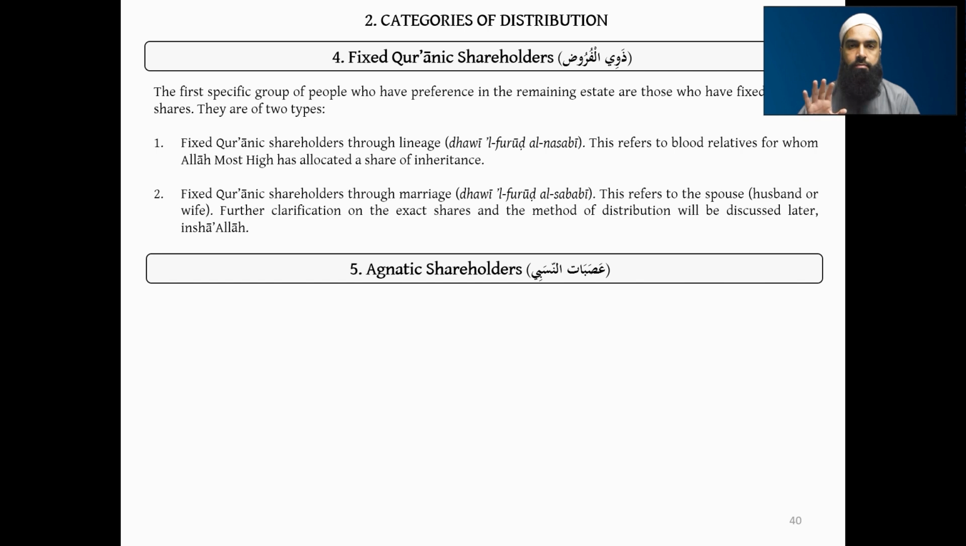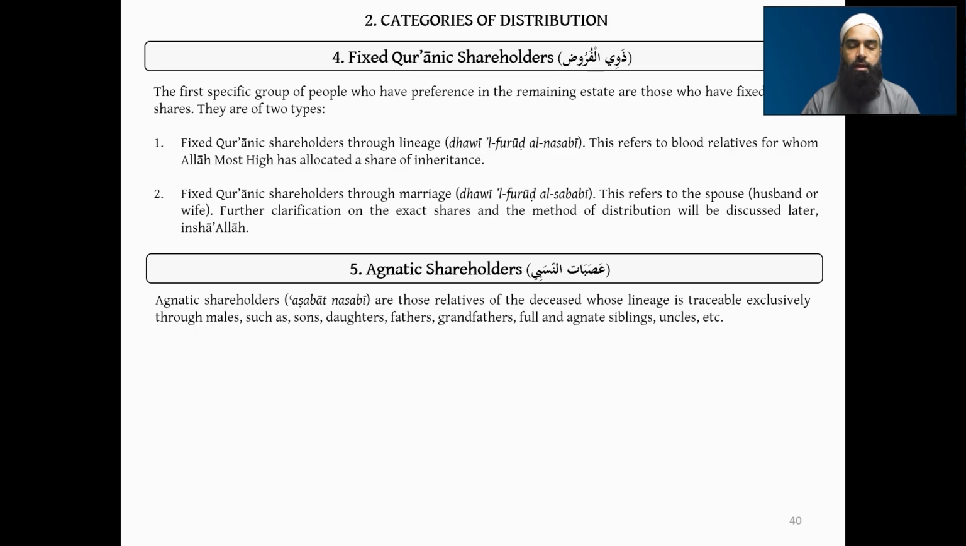So this is number 4. Number 5, we move on to the agnatic shareholders. Now this is something to understand quite a bit, so we will spend a bit of time understanding these agnatic shareholders. We were calling them Asabat and Nasabi. Asabat means the agnatic shareholders, and Nasabi means through lineage, so they have a lineage relation to the deceased. So who are these? They are agnatic shareholders.